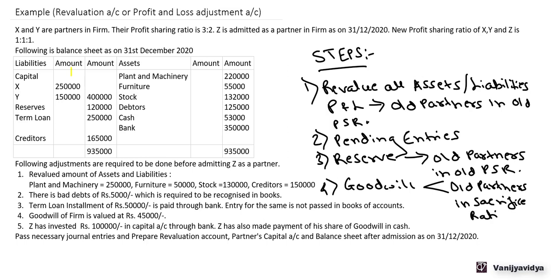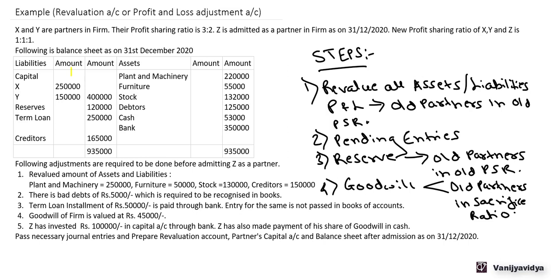So we need to prepare a working note to find out what the sacrifice ratio is, what goodwill will be brought in by the new partner, and how it will be shared between the old partners. Now, if we see the adjustments here, the following adjustments are required to be done.